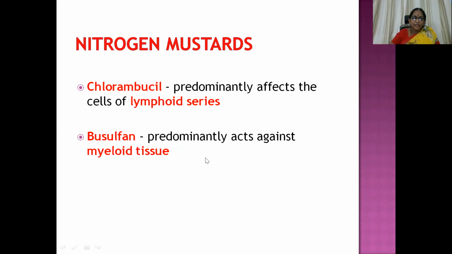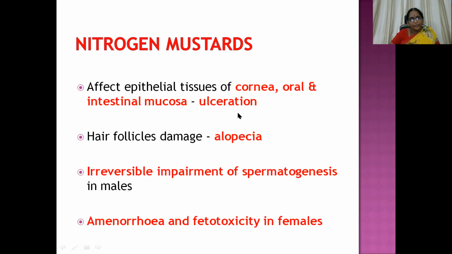The differentiating feature that I would like to mention here is that chlorambucil predominantly affects the lymphoid series, whereas busulfan predominantly affects myeloid tissue. Chlorambucil, this word is ending with the letter L, so lymphoid series. So the other one, busulfan, obviously affects the myeloid tissue. They affect epithelial tissues of the cornea, oral, and intestinal mucosa, giving rise to ulceration. And apart from that, as usual with all the anti-cancer drugs, hair follicle damage will result in alopecia.